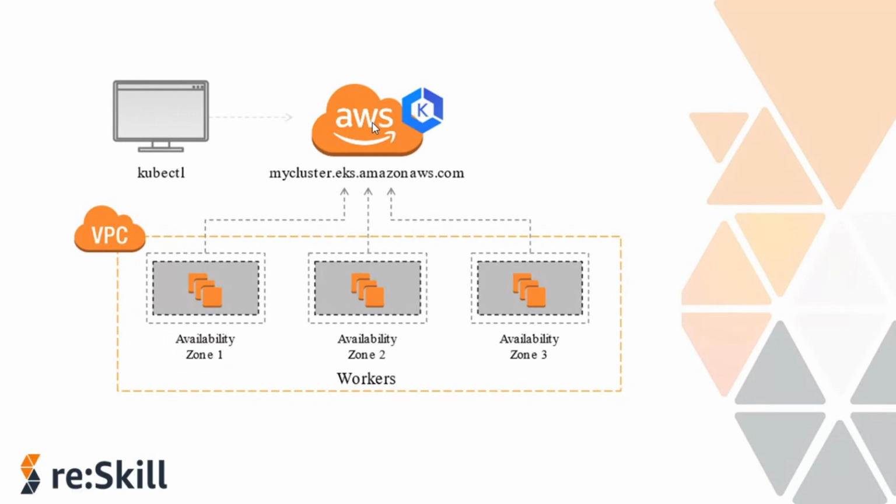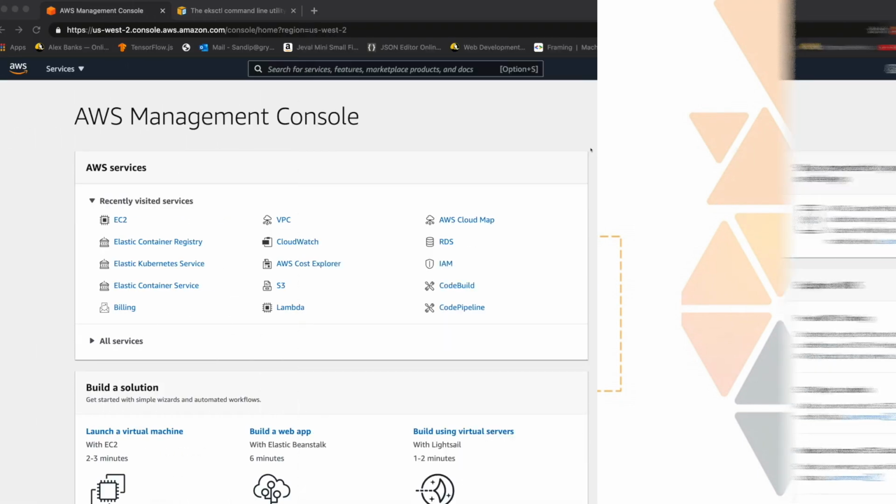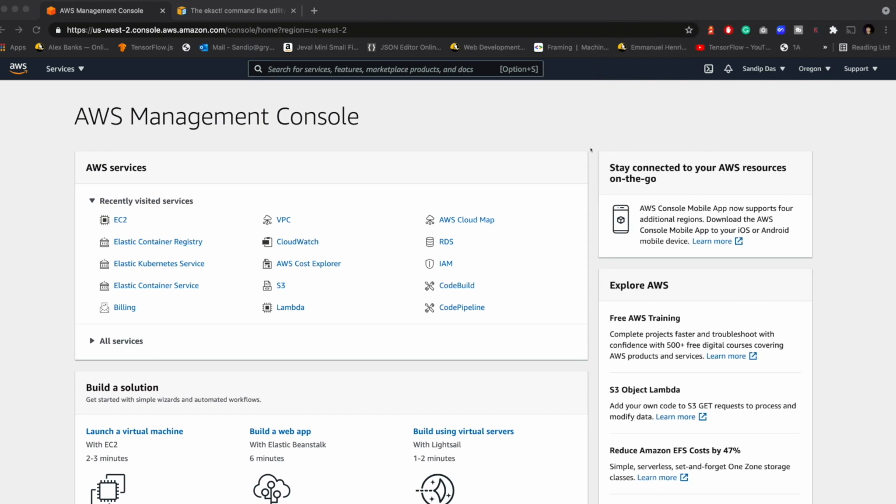So now I think we have a fair understanding of how Kubernetes and EKS work. This is the time to see it in action. So Sandeep, over to you for a demo to see exactly how it works. Hey everyone, in this demo we'll learn how to create an EKS cluster and how to run a sample Node.js application in the cluster. Okay, let's get started.